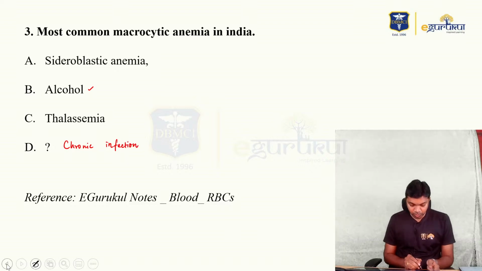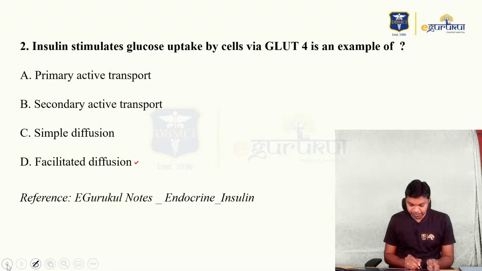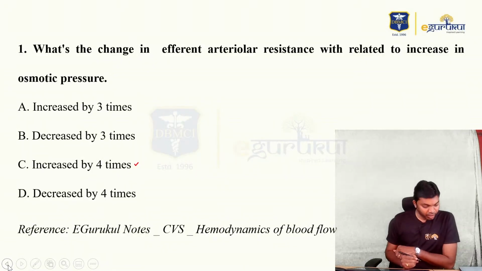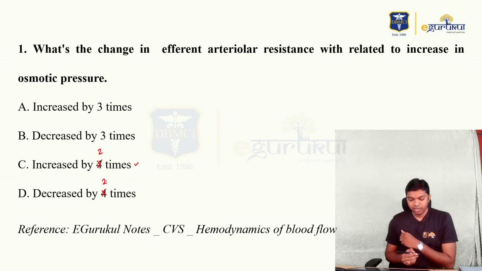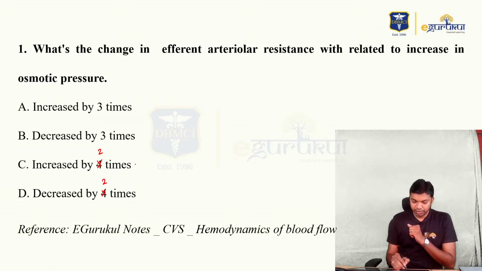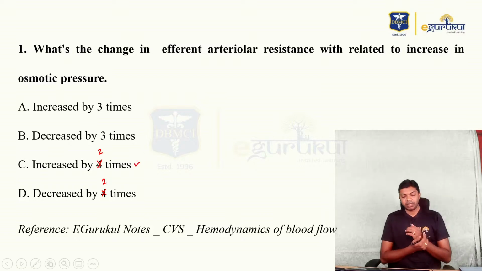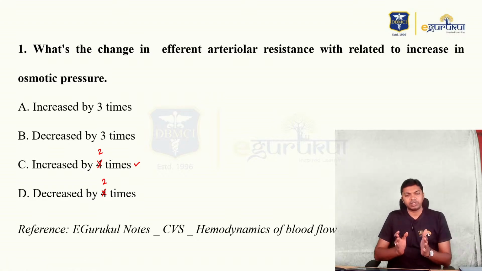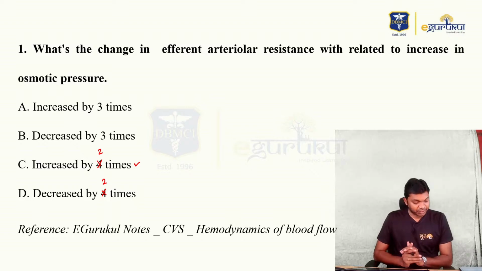And for question number 1, Dr. Himanshu was saying it's 2 times, not 4. So let's take it as increased by 2 times. Maybe it's going to be 3 times, but still 2 is the best answer for this question.